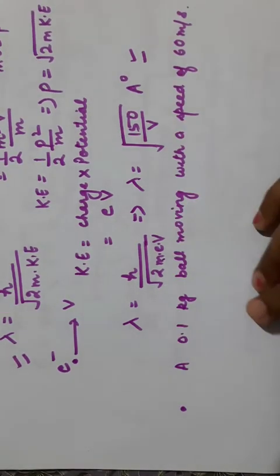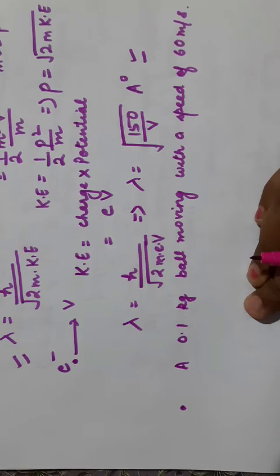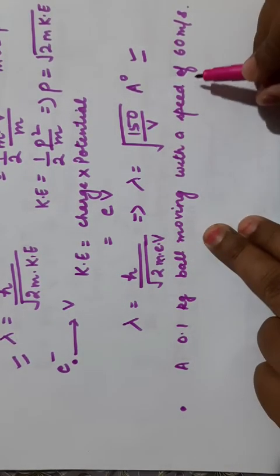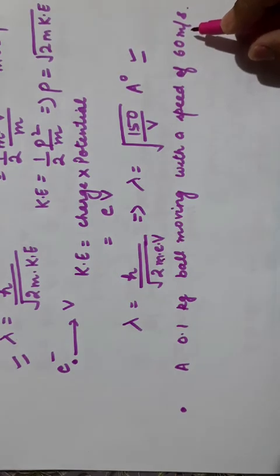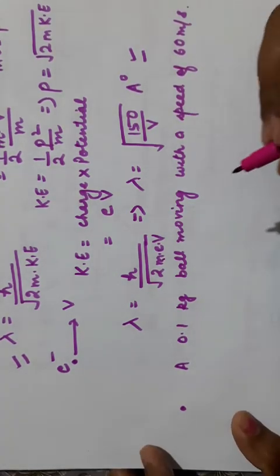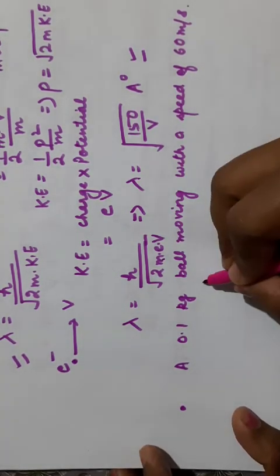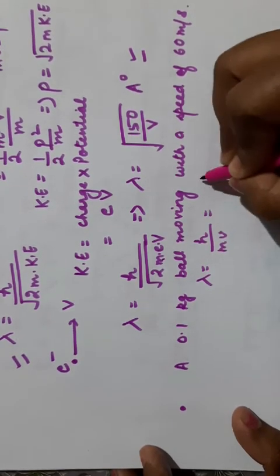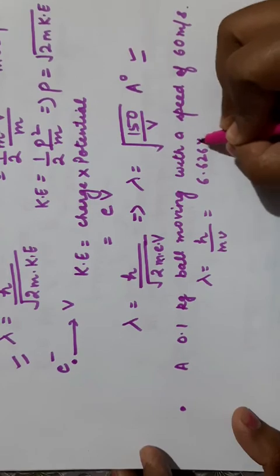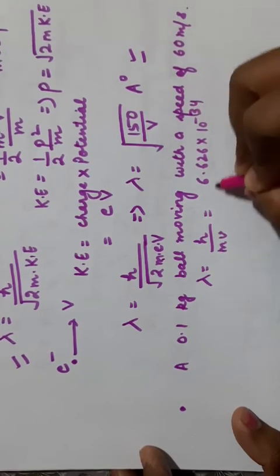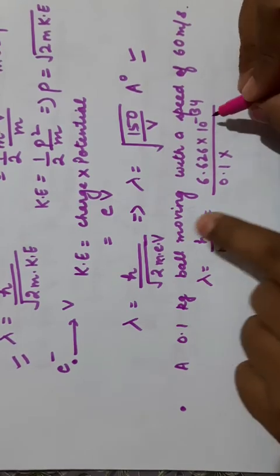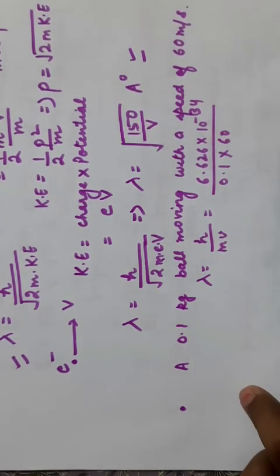Now we will discuss what is the significance of this de Broglie equation. Suppose a 0.1 kilogram ball is moving with a speed of 60 meter per second. So what is the wavelength associated with this ball? We can calculate lambda is equal to h upon mv. h is 6.626 into 10 power minus 34. Mass of ball is given 0.1 kg. Velocity of ball is given 60 meter per second.